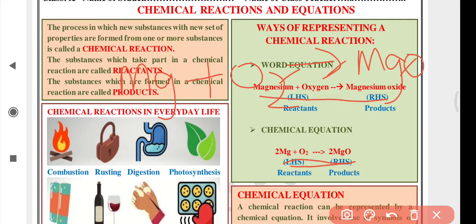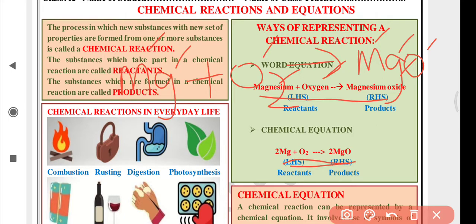Always remember to write which letter should be small and which letter should be capital. As you already know, in the symbol of magnesium, M will be capital and G will be small. In the symbol of oxygen, O will be capital. If there is only one letter, it will be capital. If two letters are there in a symbol, the first will be capital and the second will be small. Here also M capital, G small, and O is also capital.